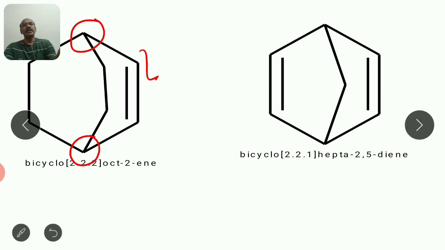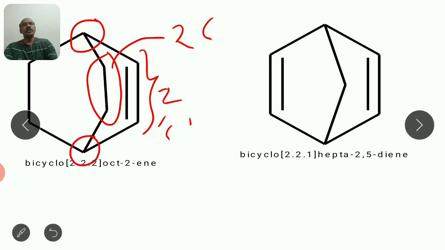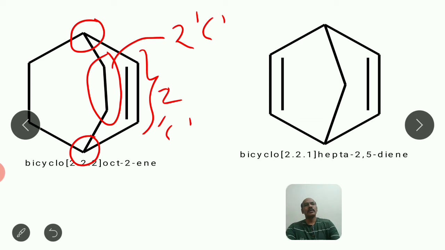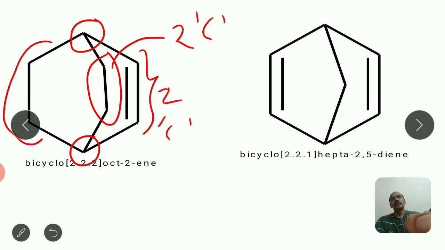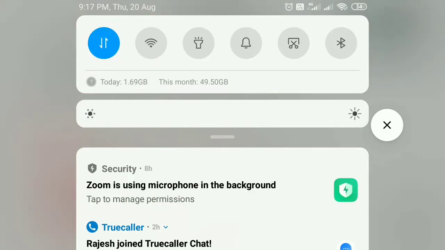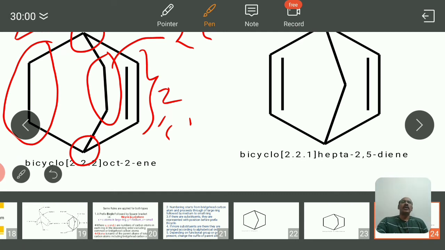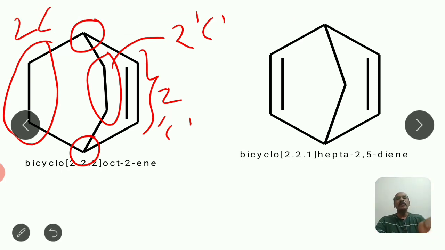Now here it is a bridge of 2 carbon atoms, even this middle one is a bridge of 2 carbon atoms, and this one is also a bridge of 2 carbon atoms.